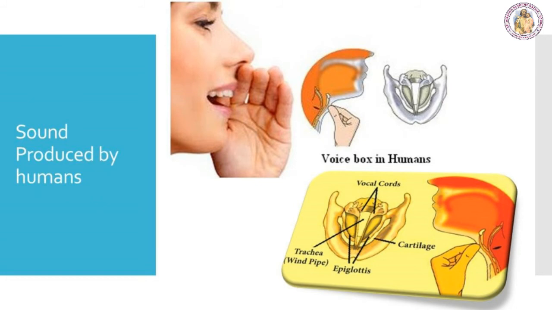See, the vocal cord, trachea, and the cartilage are shown in the picture. By varying the thickness of the vocal cords, the length of the air column in the slit can be changed. This produces sounds of different pitches. Males generally have thicker and longer vocal cords that produce a deeper, low pitch sound in comparison with females.